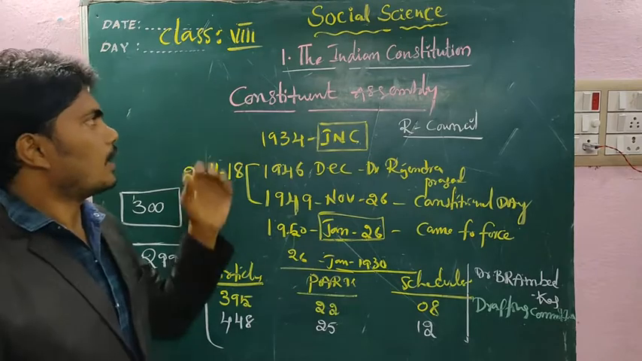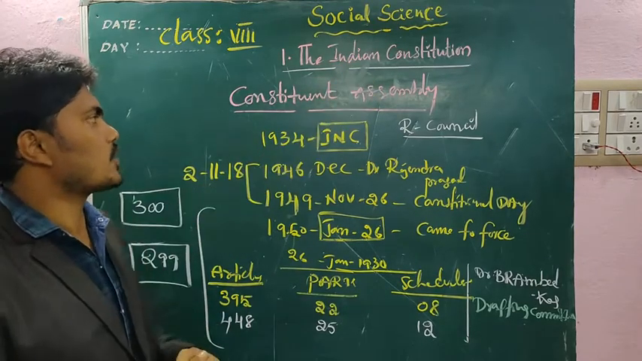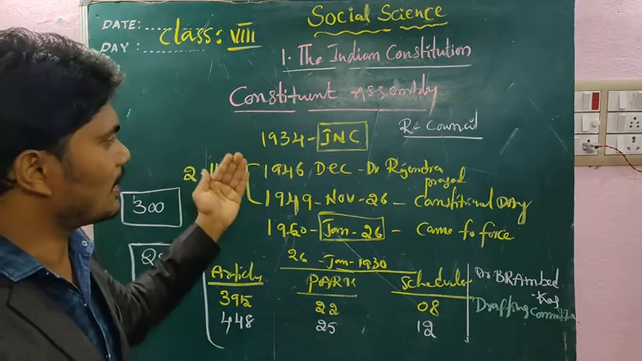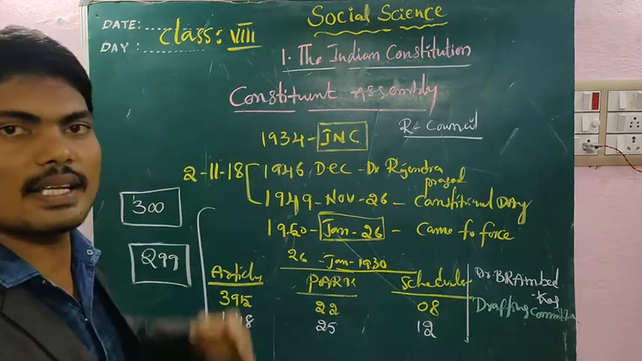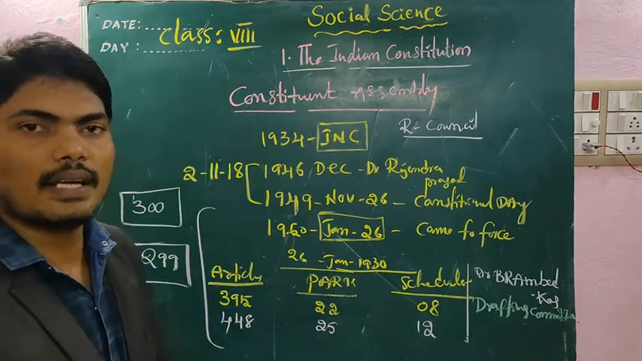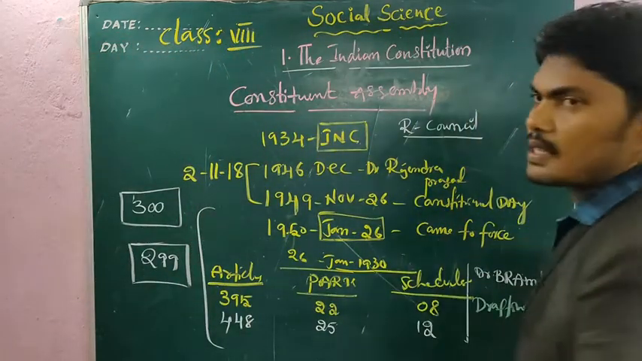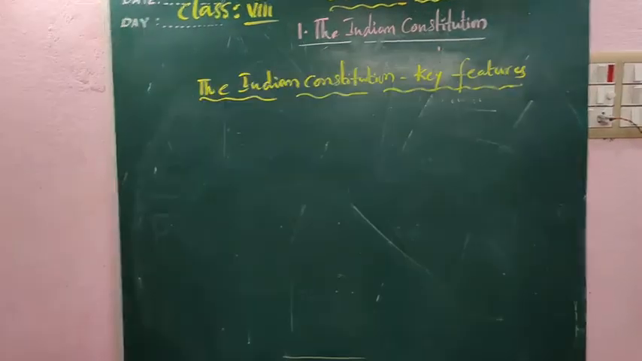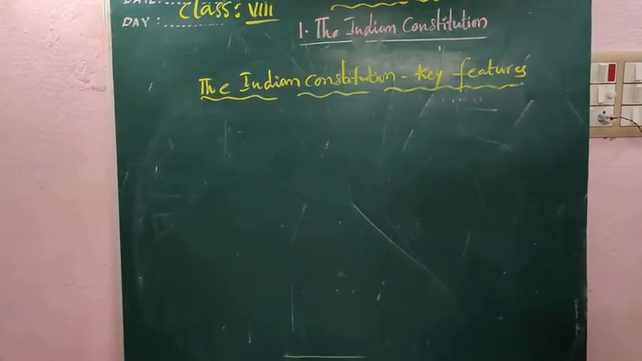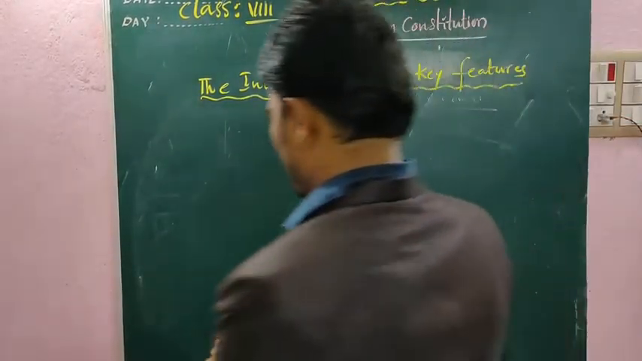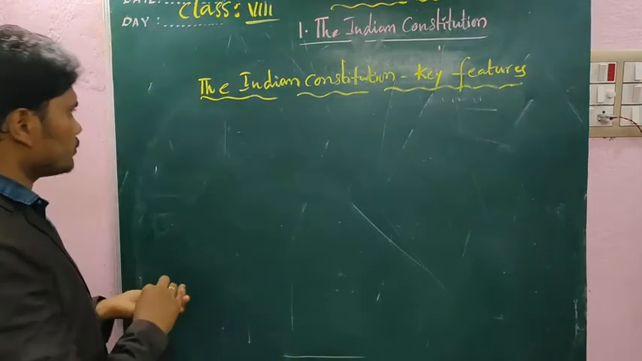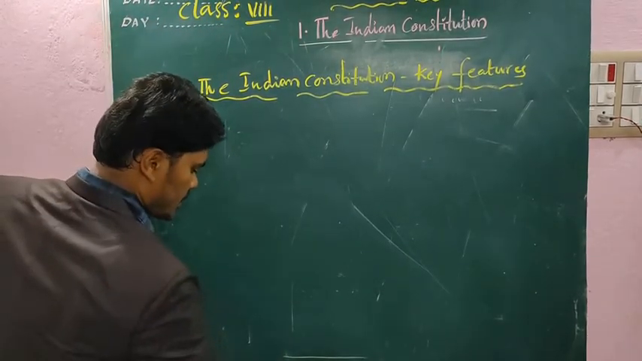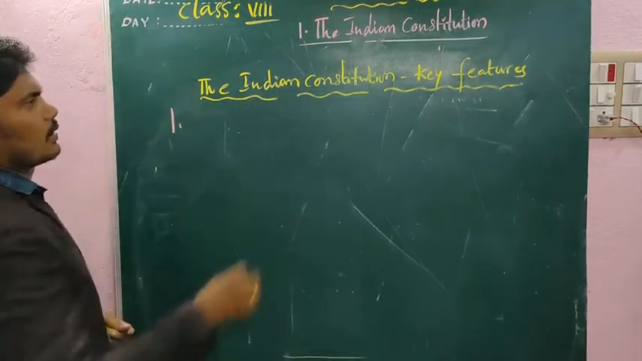And next, we discussed the Indian Constituent Assembly, which was formed in December 1946. The next concept is the features of the Indian Constitution. These are the key features of the Indian Constitution. Totally, 5 features are there.